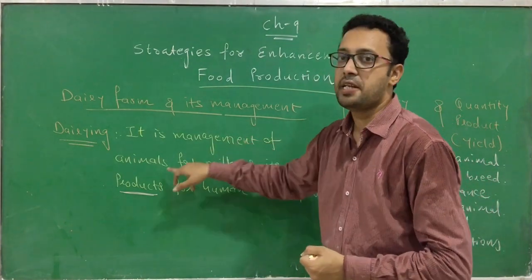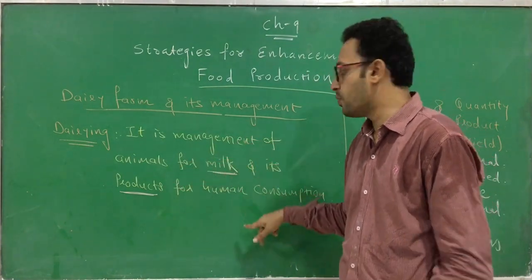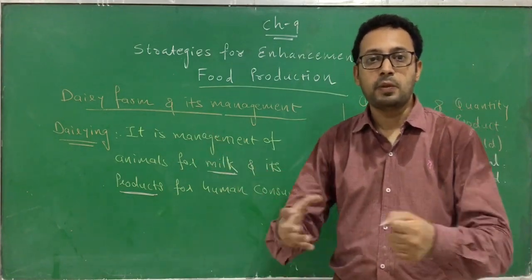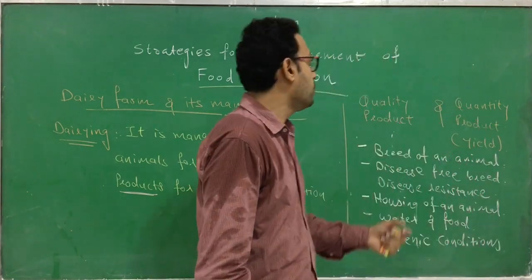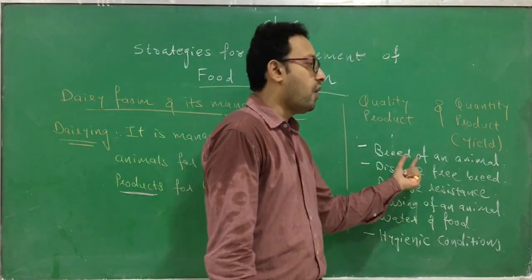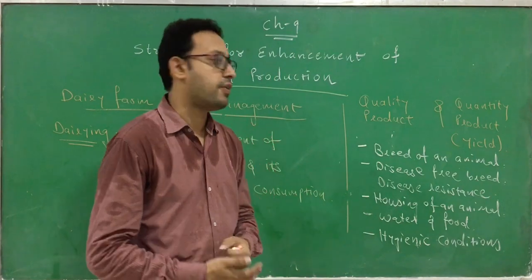It's the management of animals for milk and its products for human consumption. This is called dairying. The purpose of dairy farm management is to increase the quality and the quantity of the product. Okay, how can we increase the quality and quantity of a product?